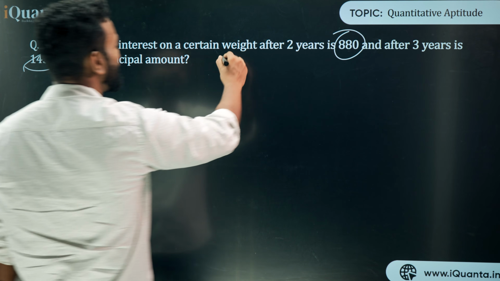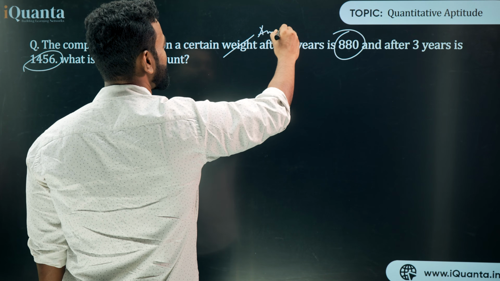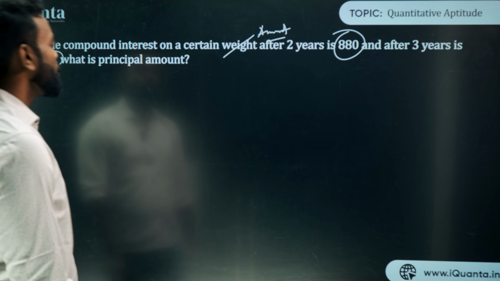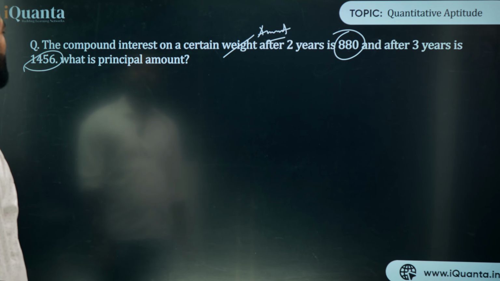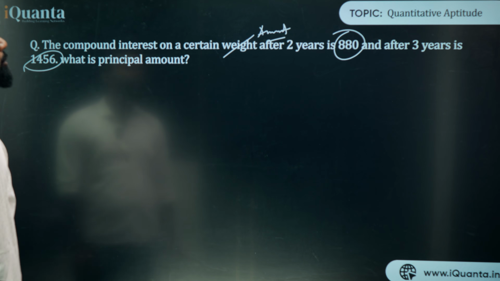Weight, meaning a certain amount, we can say. So what is the principal amount, right? What is given: the compound interest after 2 years is 880.